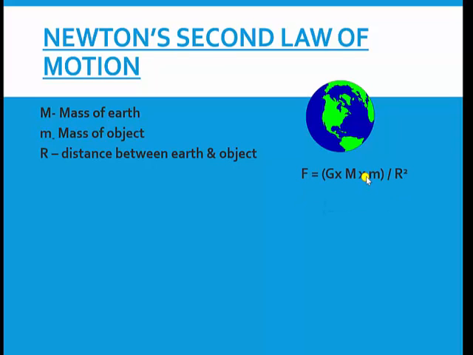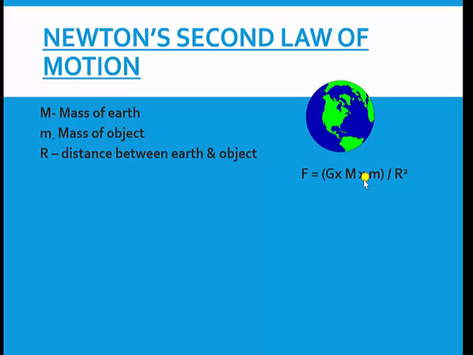Now, what is the force of gravitation between them? What is the equation of force of gravitation between them? It is F is equal to G into capital M multiply by small m upon r square. That is the standard equation. Note that capital M is the mass of the Earth, small m is the mass of the object, and r is the distance between them. So if I write this equation, I have written the force of gravitation between the two objects. Which are the two objects? Earth and this object.